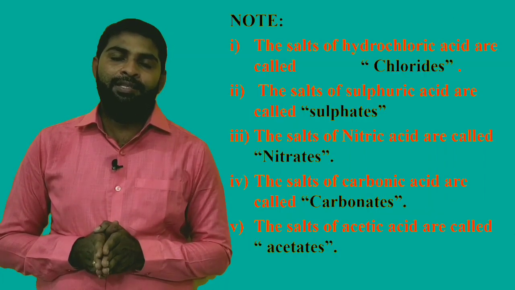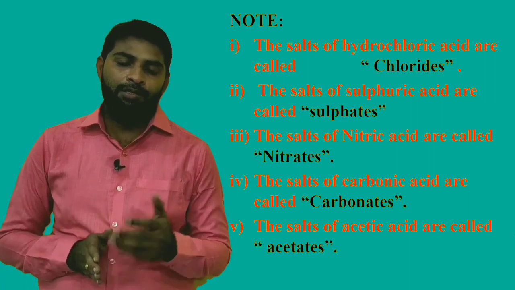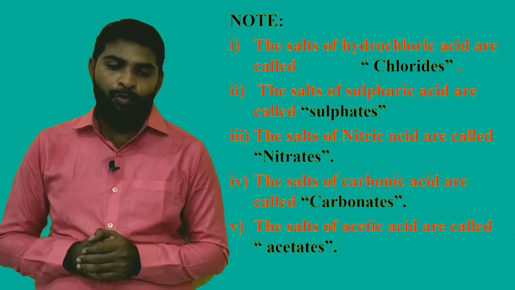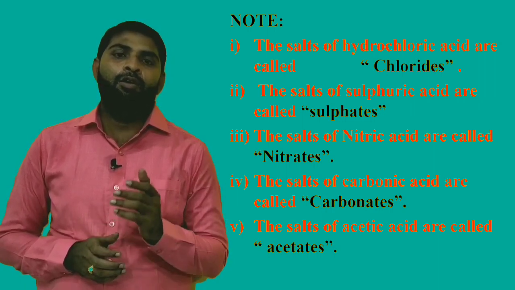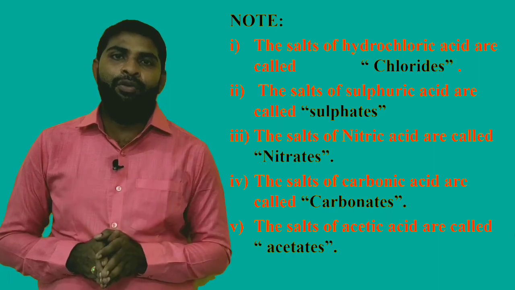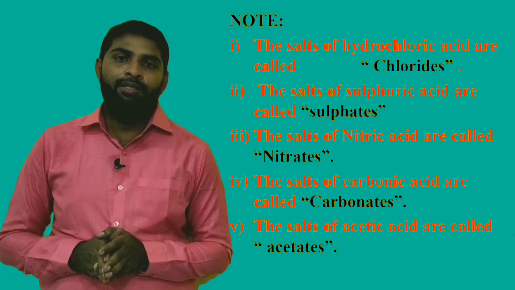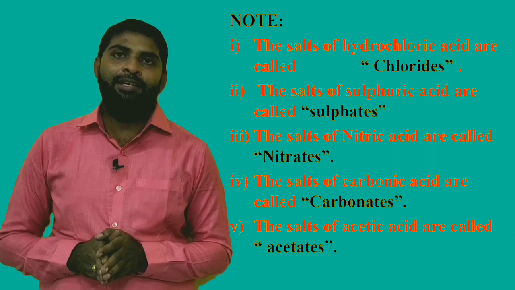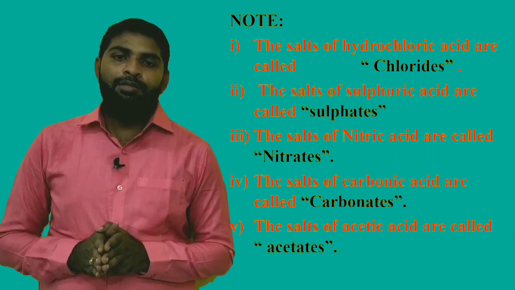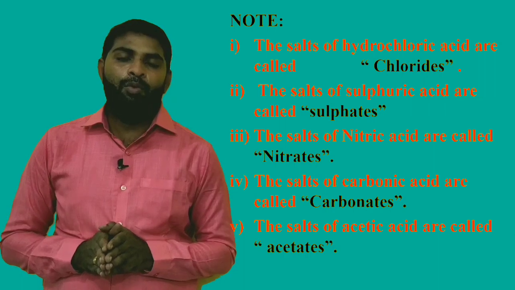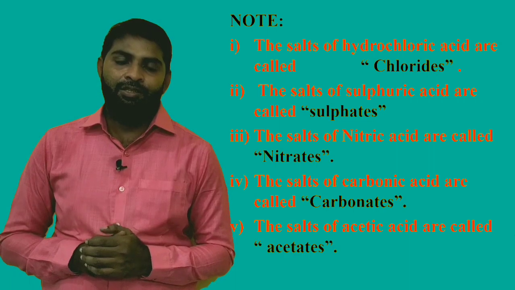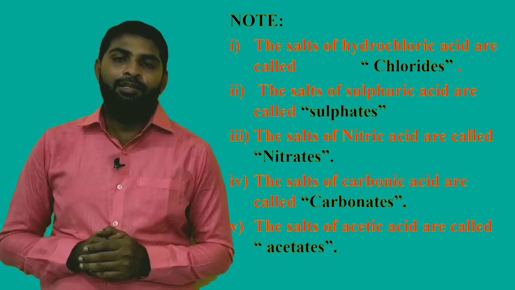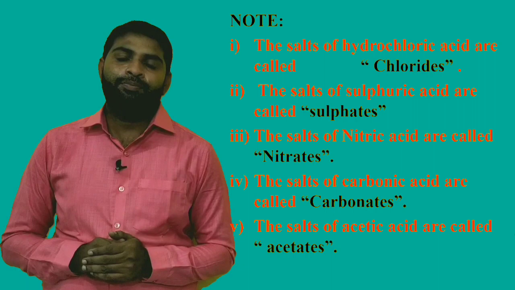And note, the salts of hydrochloric acid are called chlorides. That means the salts produced by the reaction of hydrochloric acid are called chlorides. The salts of sulfuric acid are called sulfates. The salts of nitric acid are called nitrates. The salts of carbonic acid are called carbonates. The salts of acetic acid are called acetates. So based on the acids, we can give names to the salts.